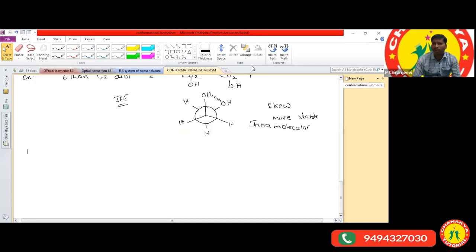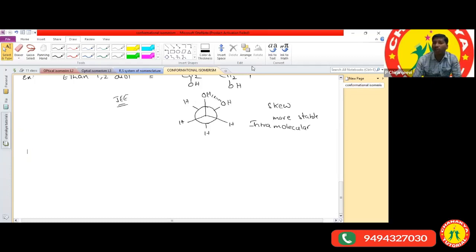Based on that, I had given one more example also. What was the other example I had given? Ethane 1,2-diol. In ethane 1,2-diol, which one is more stable? What is the stability order of the conformational isomers?